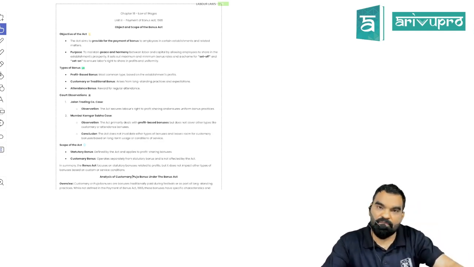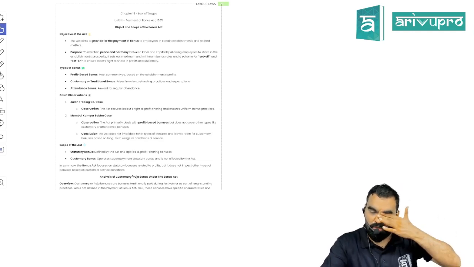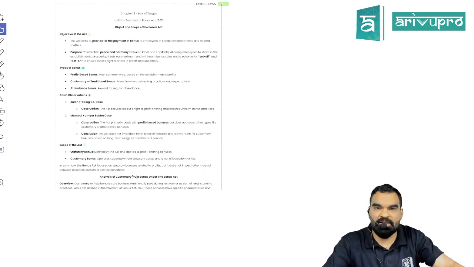Earlier payment of bonus was totally optional, but after Payment of Bonus Act 1965, it has become a mandatory requirement to pay 13 months' salary to the employees by an organization or establishment where the Bonus Act is applicable. You must have heard that your family members are getting 1 month's full salary on Diwali as a Diwali bonus. It is nothing more than a statutory bonus put with a tag of customary bonus.